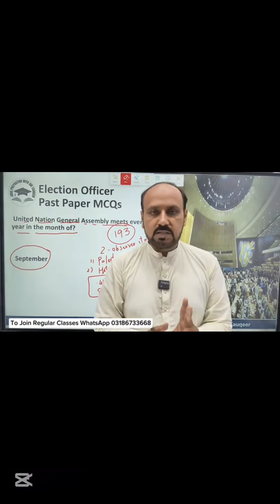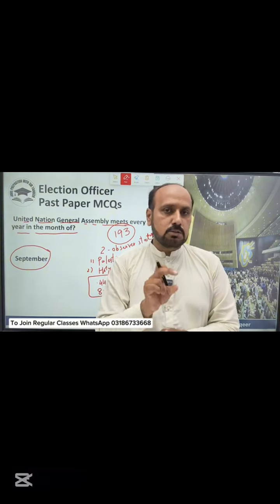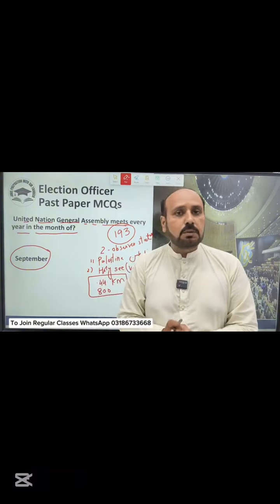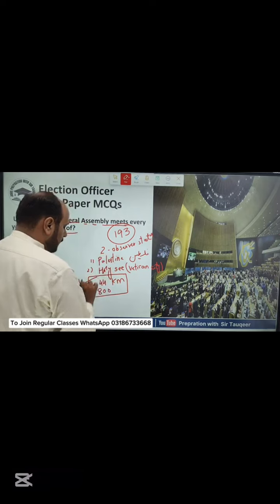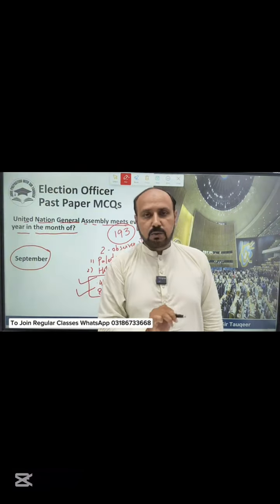So there are two observer states. The first one is Palestine and the second one is the Holy See, that's also termed as the Vatican City as well. The total area of Vatican City is near about 0.44 kilometer as I have mentioned, and total population is near about 800. So these are very important questions.